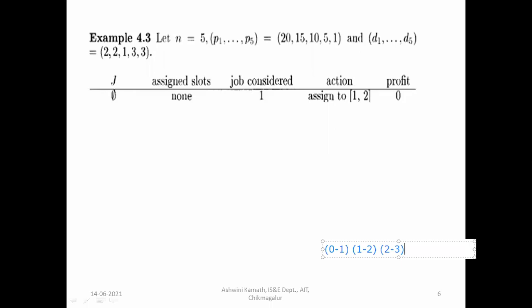If I start at 10 o'clock, one job will be executed from 10 to 11, another job from 11 to 12, and another job from 12 to 1. So 3 jobs will be executed like this. Remember, we have only 3 slots because the maximum time given in the deadline is 3. In these 3 slots, I have to execute 3 jobs.